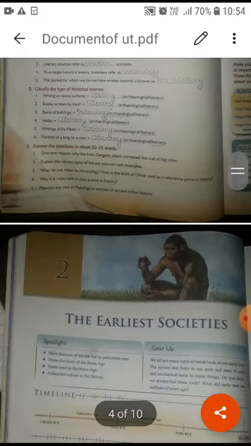Now students, whatever is given in the exercises, like the alternative correct option, match the following, fill in the blanks, and classify types, is given in your history. You have to go through it very nicely, and questions can be formed from here in any kind. Suppose match the following is given here, so I can form a question from it. Suppose: who is the writer of Indica? Indica was written by Megasthenes. It is given here, no? In this way, students, I can form the question. So just listen carefully.